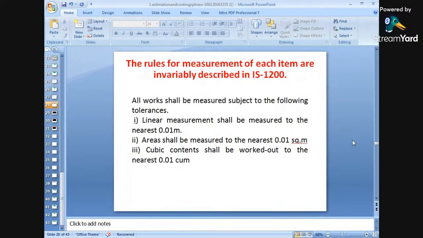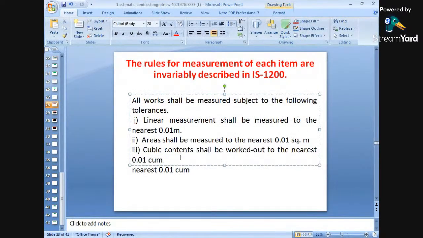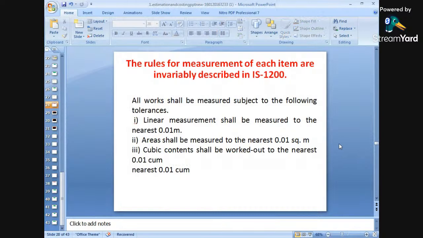Next important is rules for deductions. This is very important, because nowadays different rules have to be taken care of while estimating. What are the different rules for measurement of each item as per IS 1200?